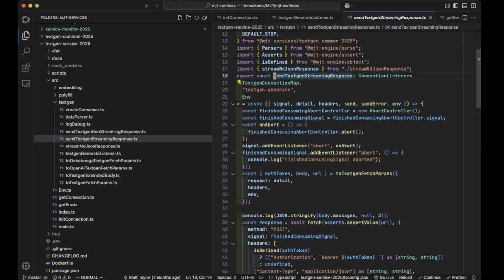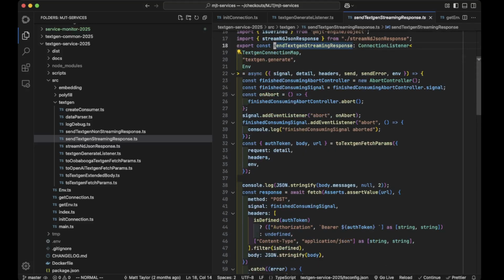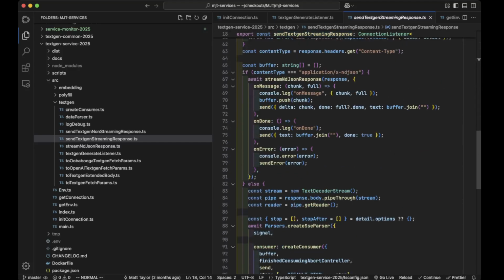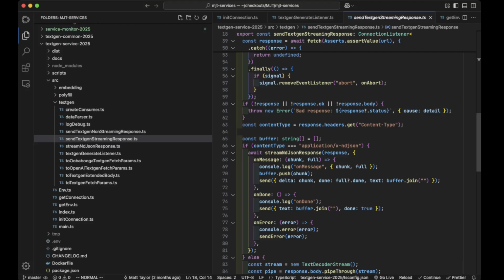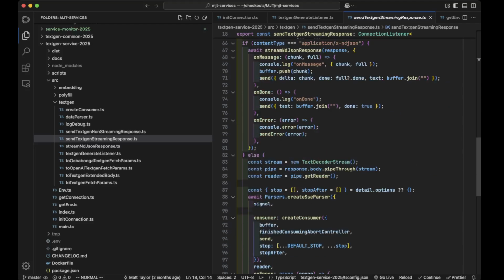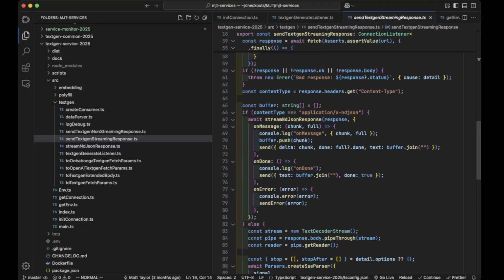So here's the real meat of the thing. How far into the details of this do we want to go? Not very far. It's basically just a bunch of code for doing text generation stuff, and a lot of times I'm using pipes and stuff like that. Here's a fun thing: Ollama, I recently discovered that I didn't have to do this, but I didn't know that at the time because Ollama didn't have it documented. Ollama only documented their API chat.